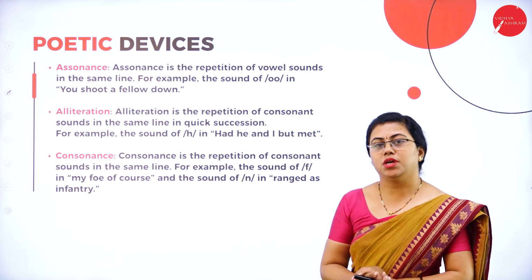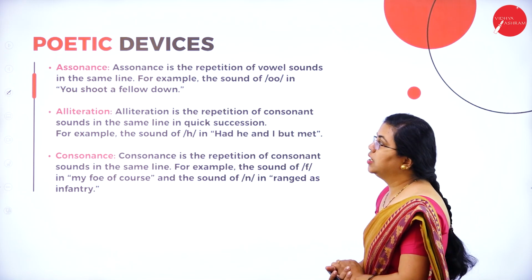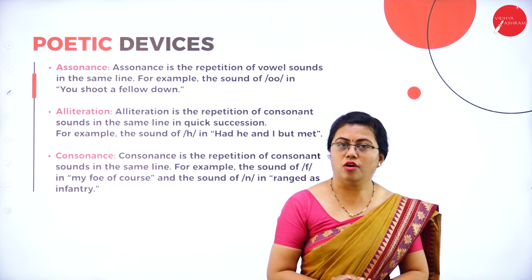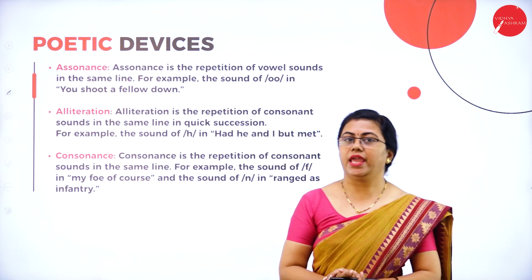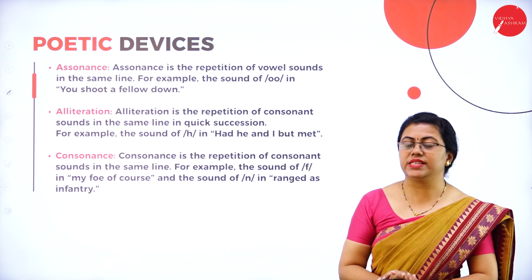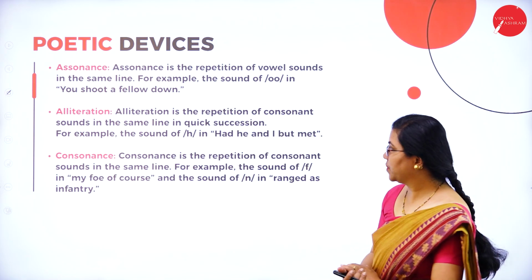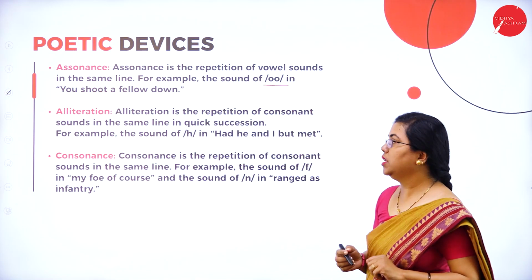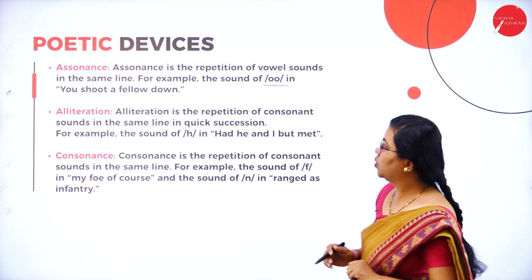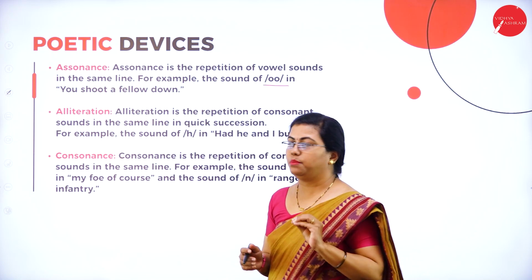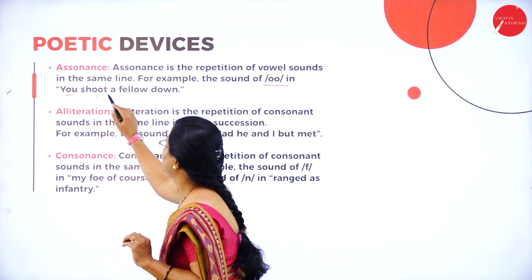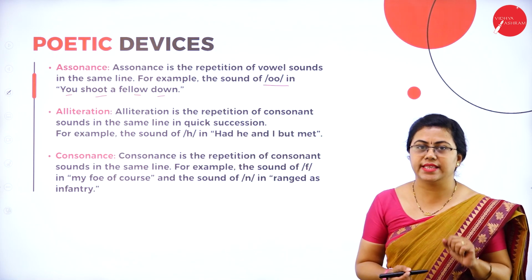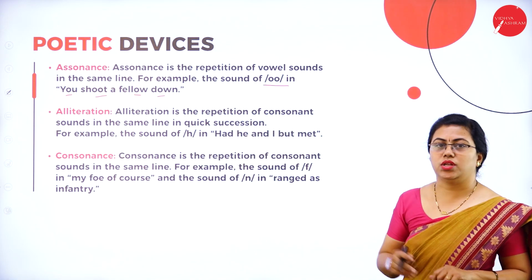Now we'll move on to the poetic devices. At first we have assonance. Assonance is the repetition of vowel sounds, A, E, I, O, U, in the middle of words. For example, the long O sound is repeated in "you shoot a fellow down". So that O sound is repeated, that is assonance.